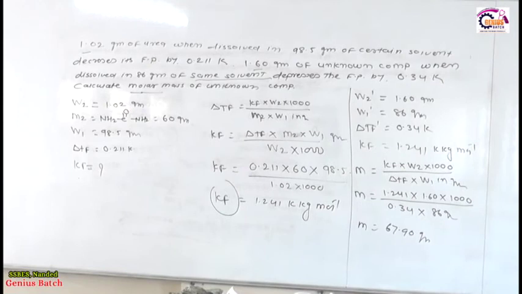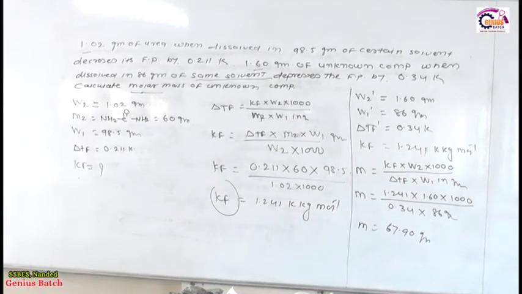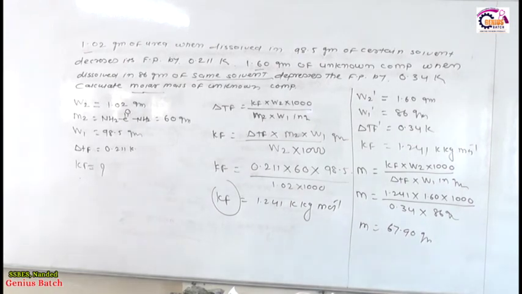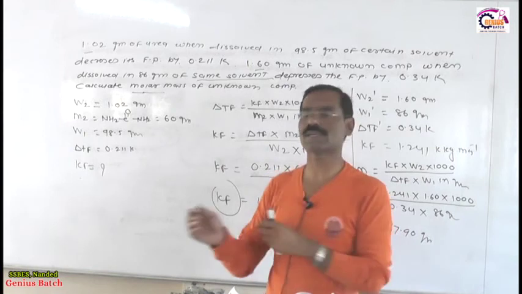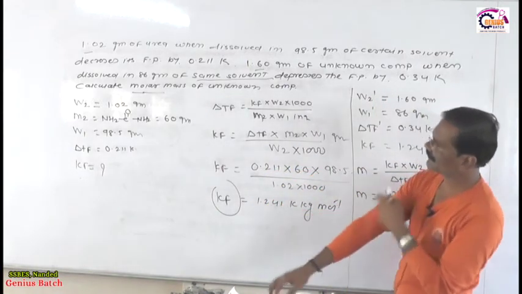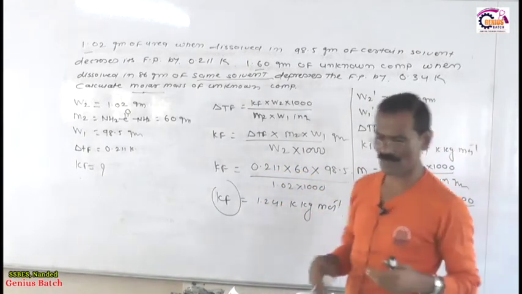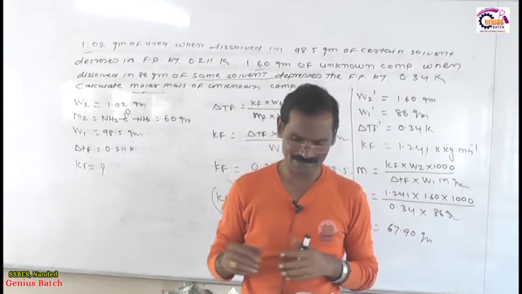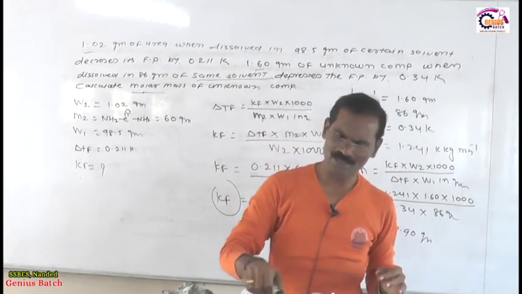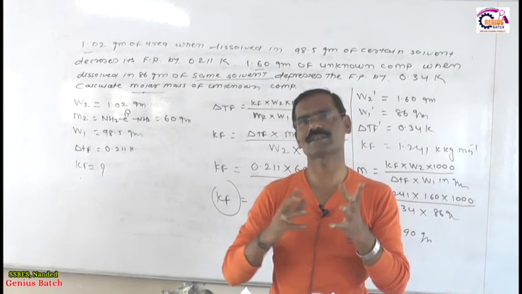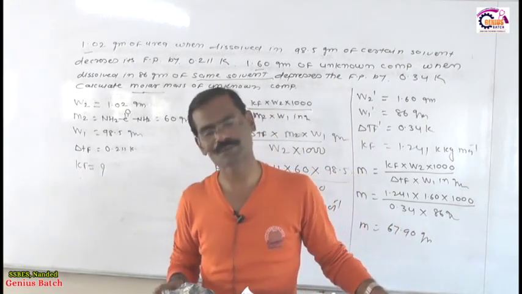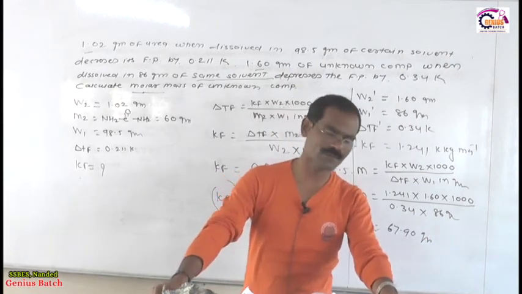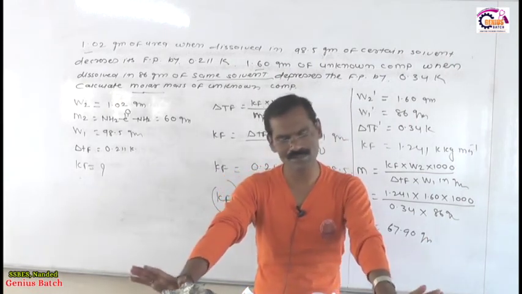But what is the utility or importance related to this? The important phenomenon is to use the value of Kf for the second calculation. Is it okay? So my friends, this is the second problem related to this phenomenon. Now we are moving toward the next problem. As per my idea, you calculate yourself, because I have already taken the different types of problems required for this calculation. So you try to solve the remaining problems at home from the book.